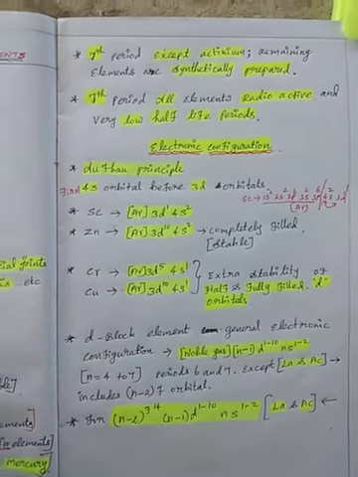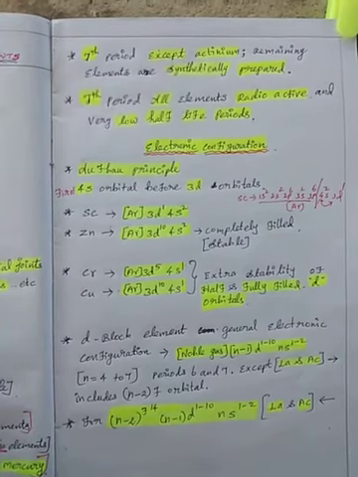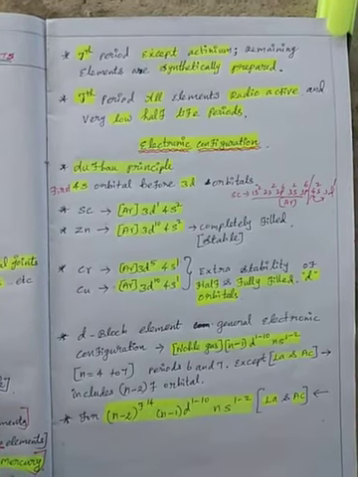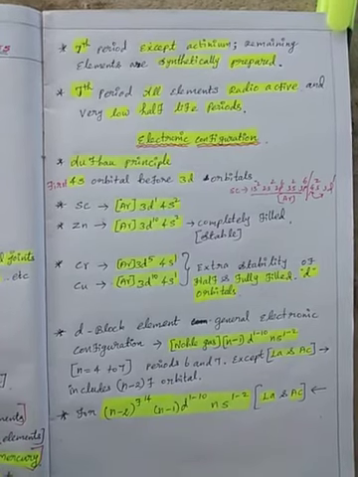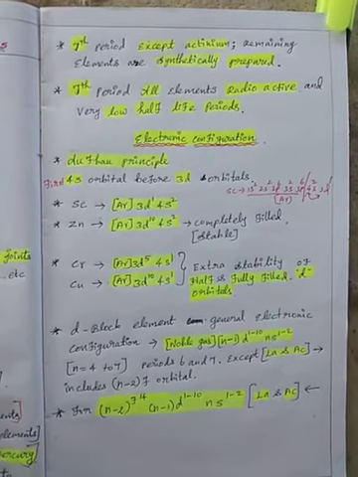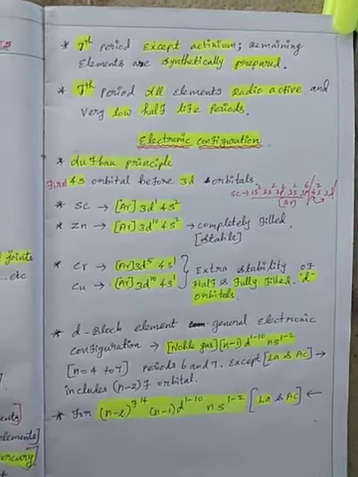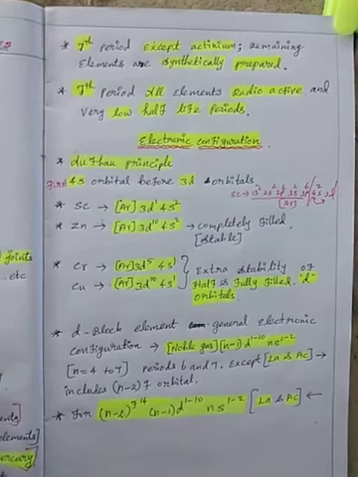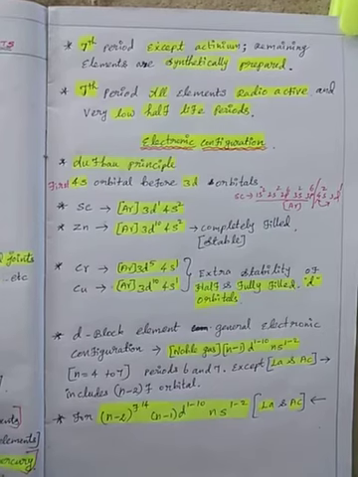If unpaired electrons are present, the metal ions or metal complexes are colored. If the d orbitals are empty or completely filled, the metal ions are colorless. Unpaired electrons give paramagnetic nature; paired electrons give diamagnetic nature, with magnetic moment 0.